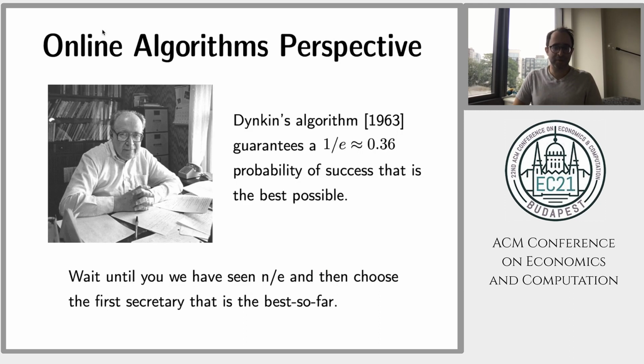From the online algorithms perspective, this problem was solved by Dynkin in 1963. Dynkin showed that the optimal policy guarantees you probability 1/e of hiring the best possible one. The policy is actually very nice and simple. You wait until you've seen n/e secretaries and don't hire any of those. And then after that, choose the first secretary that's the best so far, that is better than anyone that you interviewed before.